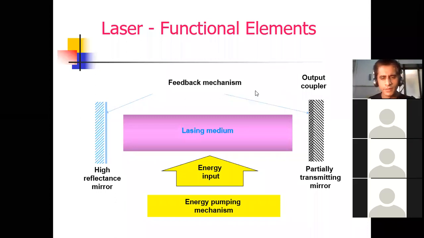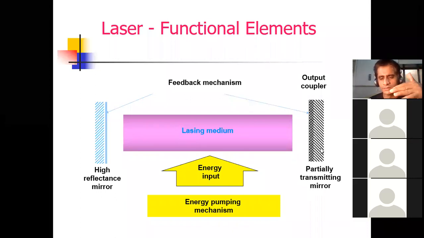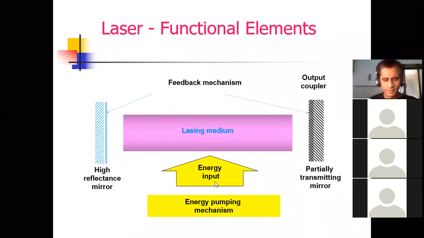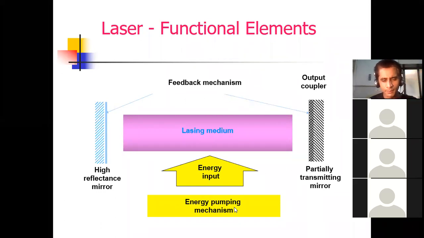See, dear student, these are the functional parts. Your left hand side is the high reflectance mirror, which means 100% reflection will occur here, and partially, some light will transfer through this mirror, maybe 50%. It requires a pumping unit.